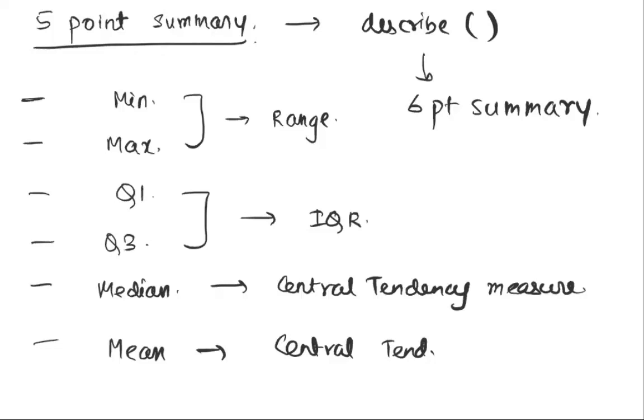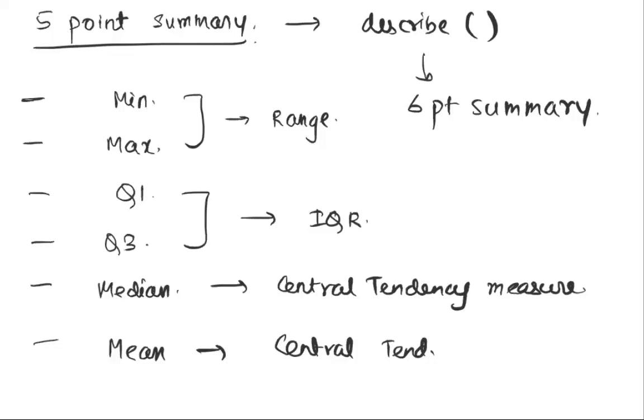So describe will give you the count and these 6 things. We commonly call it a 6-point summary. Count is also an additional point, but not treated as a statistical fact.